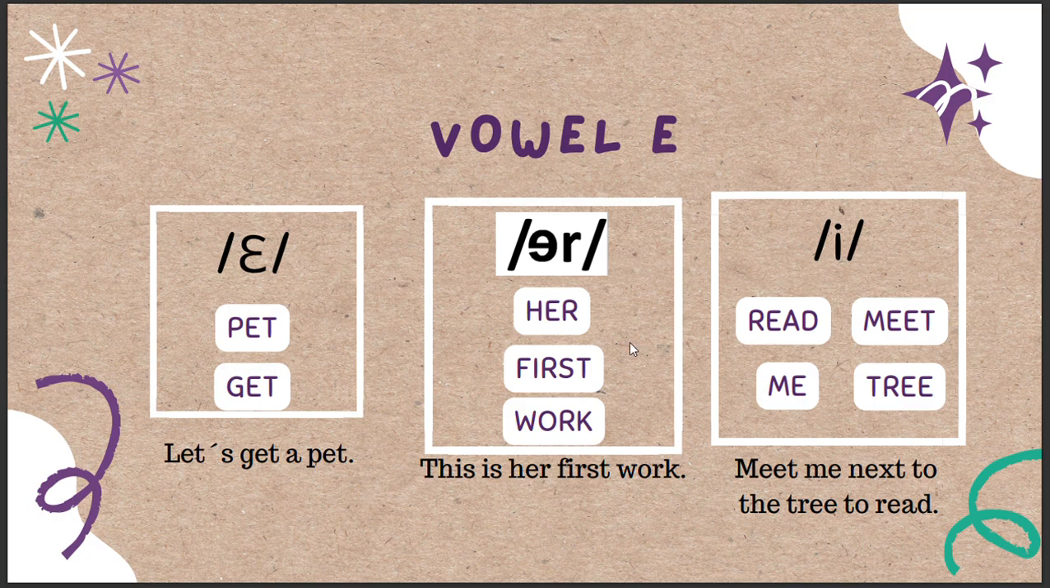And this one is a mix of a vowel and a consonant, and it sounds like R. For example, her first work. This is her first work.